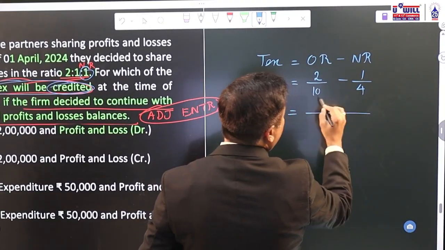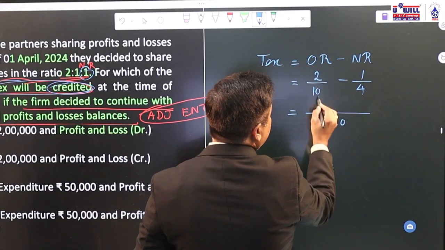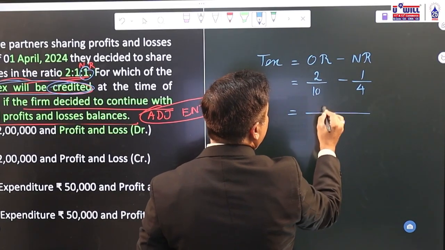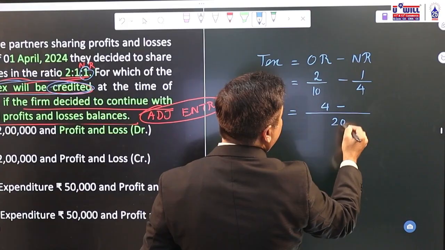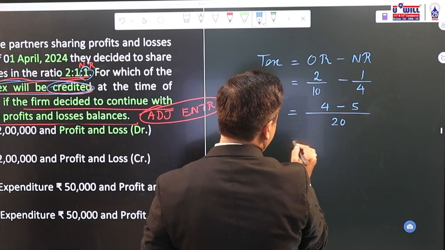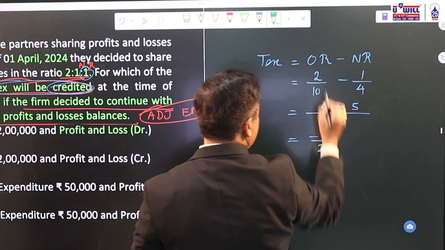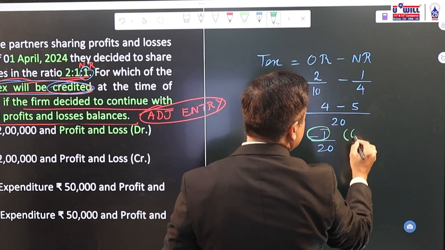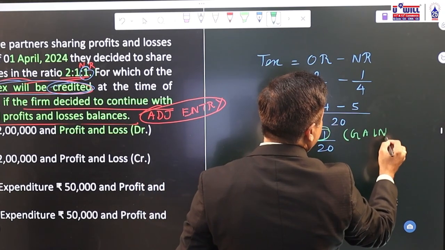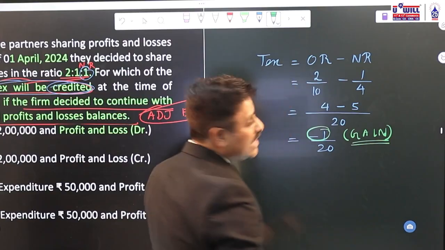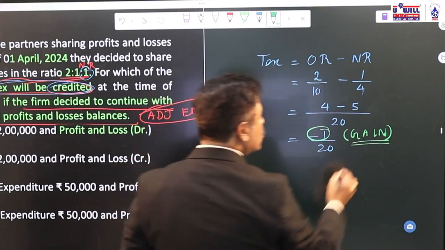Now LCM of 10 and 4 will be 20. 10 into 2 is 20, so 2 into 2, 4. 4 into 5 is 20, so 1 into 5, 5. 4 minus 5 is minus 1/20. Since your answer comes negative, it is a gain. Now, since tax is gaining, what are we supposed to do?